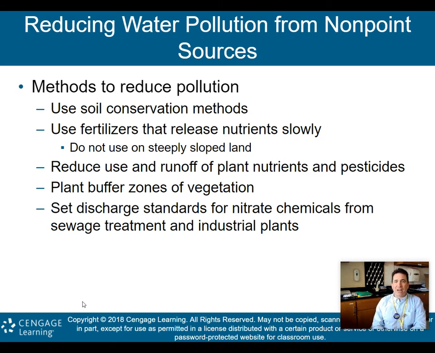Use fertilizers that release nutrients slowly. And don't use them on steeply sloped land, because if you have fertilizers on steeply sloped land, better chance that fertilizer is going to run off in a rainstorm, okay? And also use ones that release nutrients slowly. Reduce the use and runoff of plant nutrients and pesticides. So you just have to try to reduce it, reduce the use and the runoff. Plant buffer zones of vegetation, all right, that can help reduce that runoff. And set discharge standards for nitrate chemicals from sewage treatment and industrial plants.